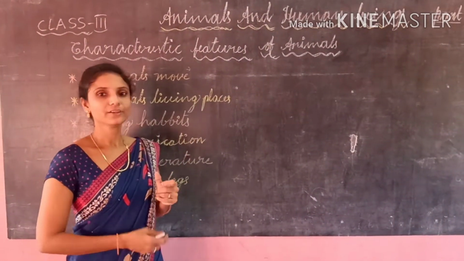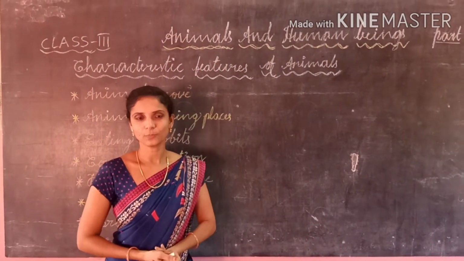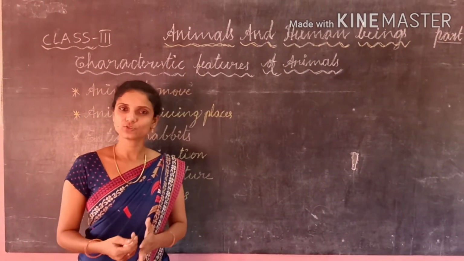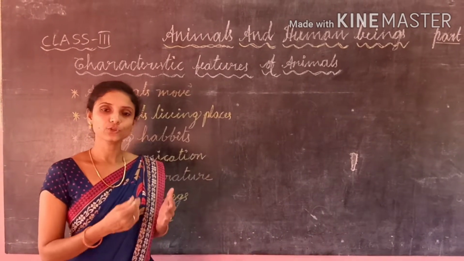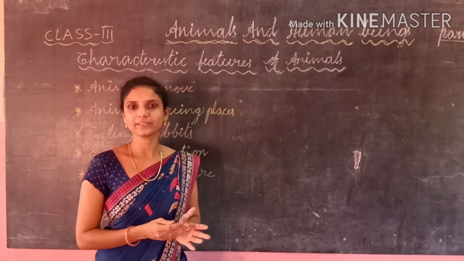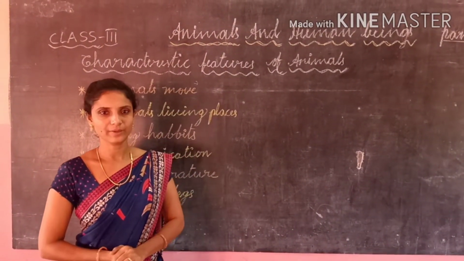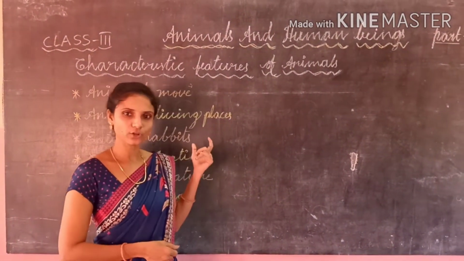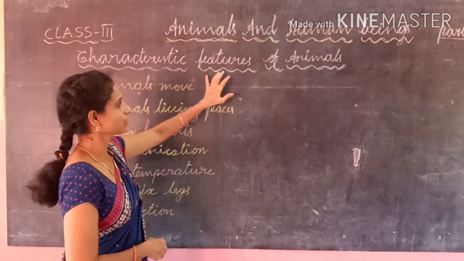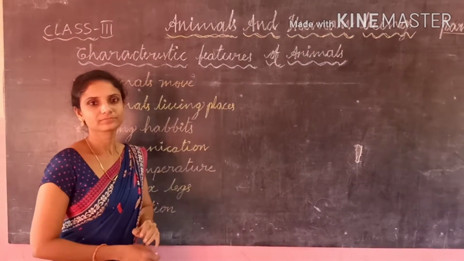In this lesson we have four important topics: characteristic features of the animals, characteristic features of the human beings, unique feature of the human being, and the last topic, comparison between the human beings and animals. So in this video we are going to discuss our first topic, characteristic features of animals.